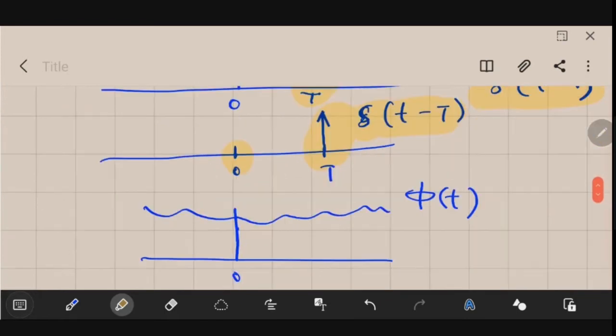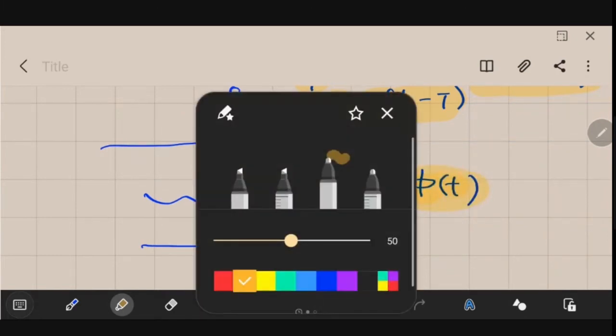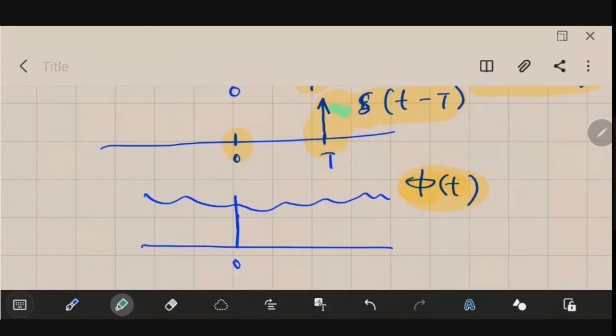And we are then multiplying it with this function. When we are multiplying it with this function, what is of relevance here? That we should understand. We will be multiplying this with this. So only the value of phi of t at small t equal to capital T matters.